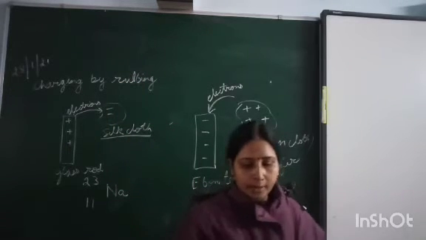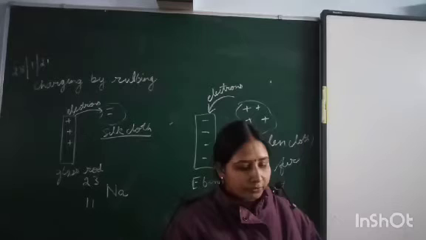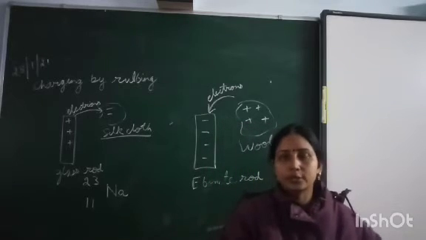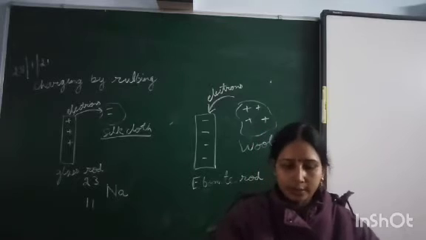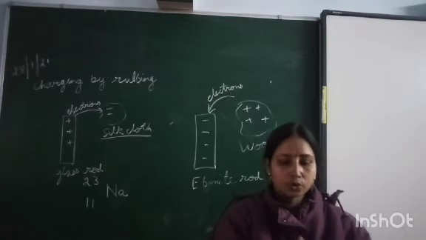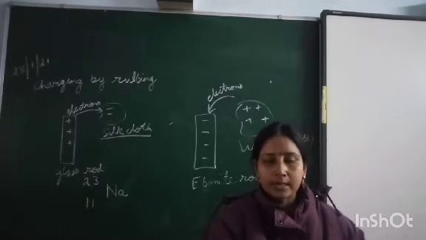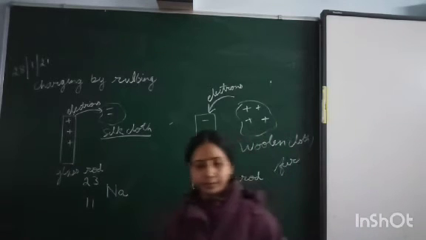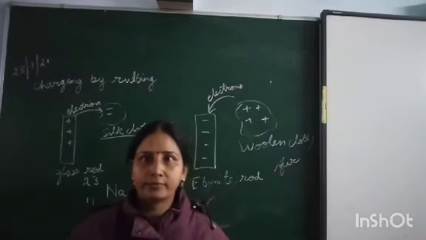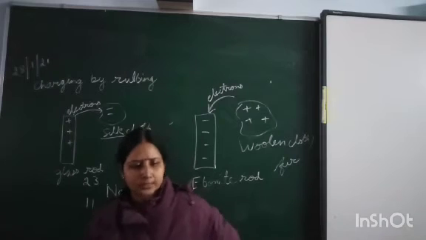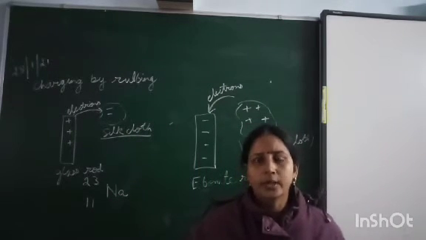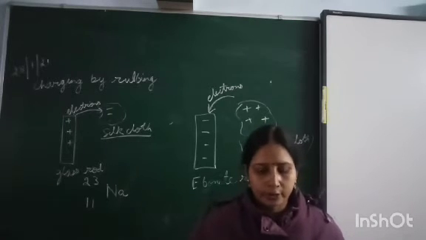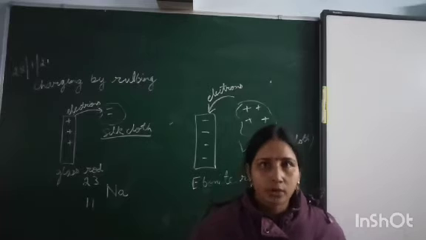Now, on the basis of this, we are going to discuss conductors and insulators. In class 7, you studied substances like silver, copper, aluminium, gold, brass, carbon, and the human body. They are conductors of electricity.